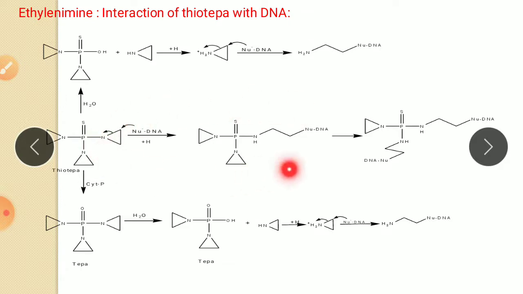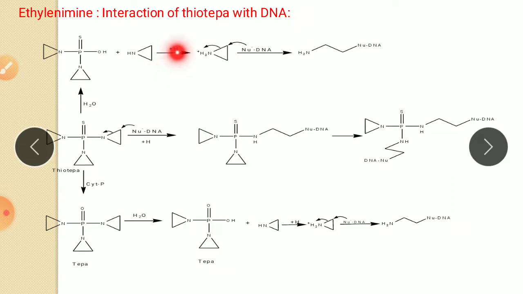Apart from this, there is a side reaction, or metabolism. In the presence of water, hydrolysis takes place. The water molecule attacks, there is a breaking of this bond, hydrogen is attached to this ring and OH is attached like this. After hydrolysis, there is a separation of this ring and a hydroxyl group attached here.